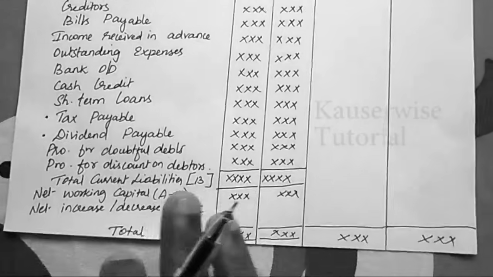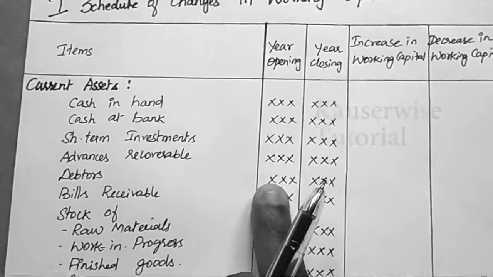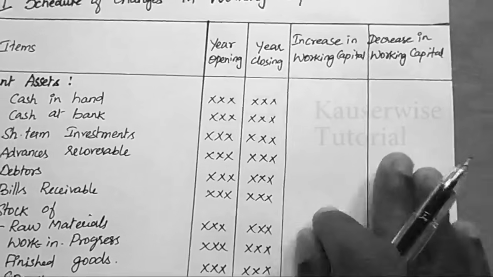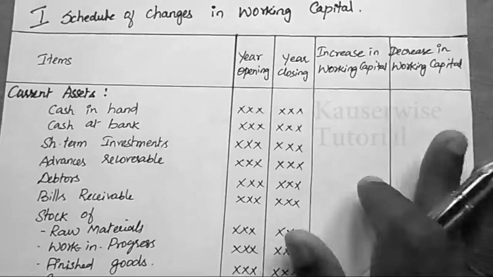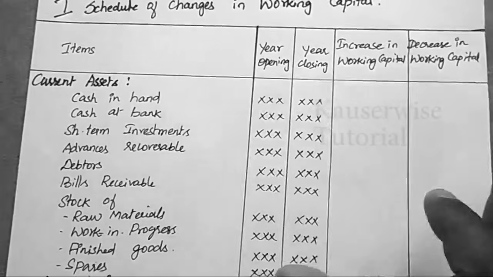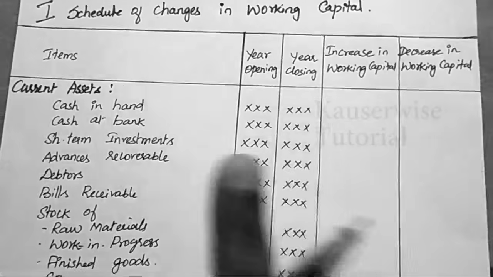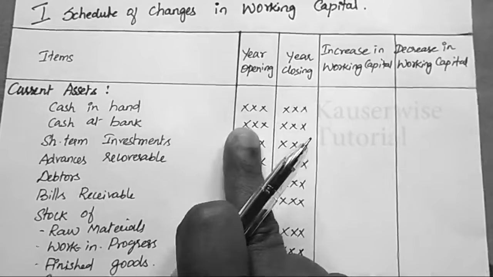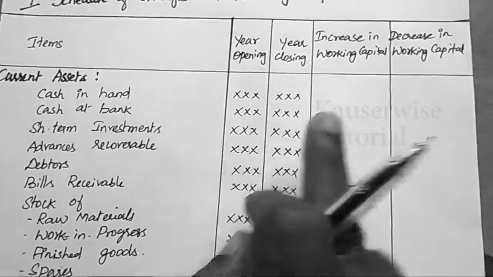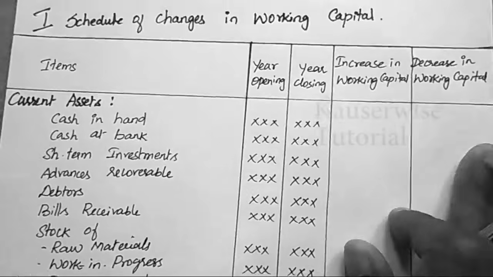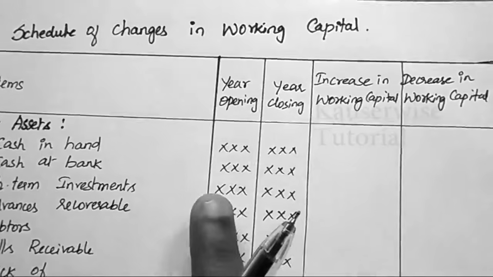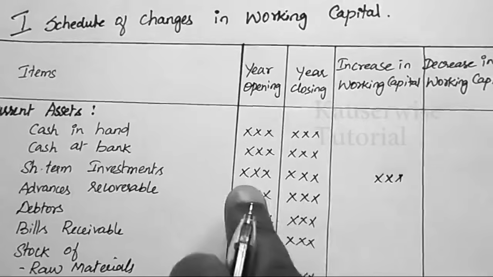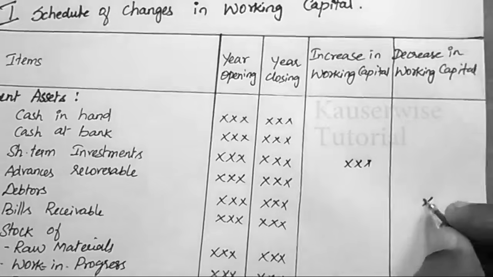So after recording this, here we have two columns. The first column is for previous year transactions and this column is for current year transactions. And the next one is changes in working capital. Here you need to record any changes in current assets and current liabilities. So here you need to follow a simple logic. You compare the two values, the current year value with the previous year value. If there is any change, that will be noted down here. When current asset increases, working capital also increases. That amount can be entered here.